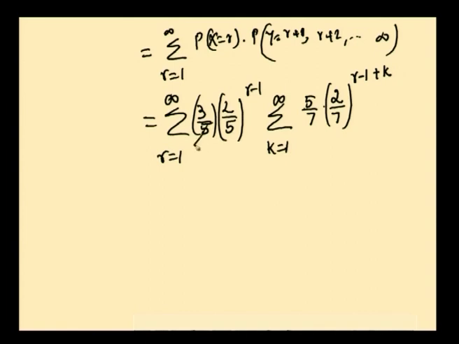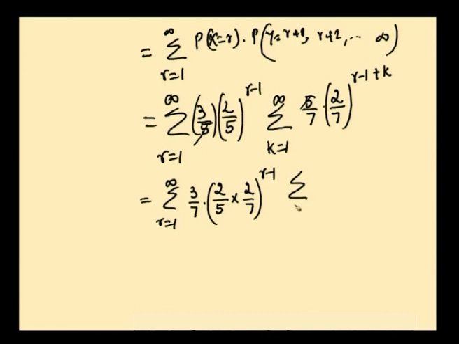And this 5 gets cancelled, and summation r equal to 1 to infinity 3 by 7, this 2 by 5 whole power r minus 1 and 2 by 7 whole power r minus 1 are going to get together as this whole power r minus 1, into summation k equal to 1 to infinity, this 7 has come here, and 2 by 7 whole power k,